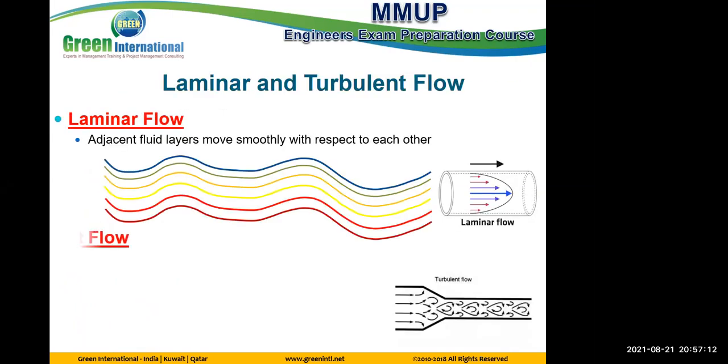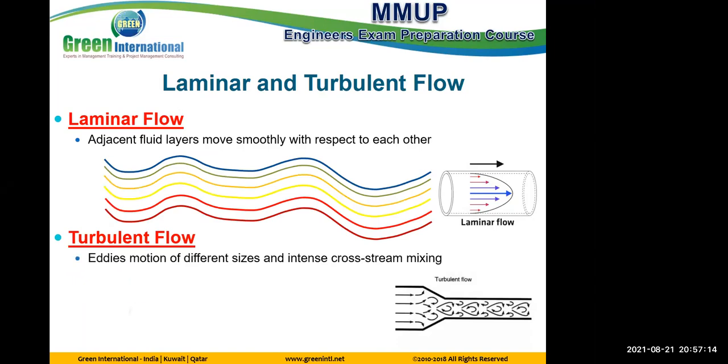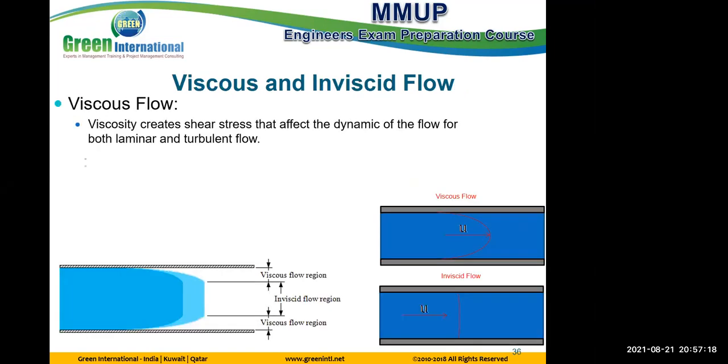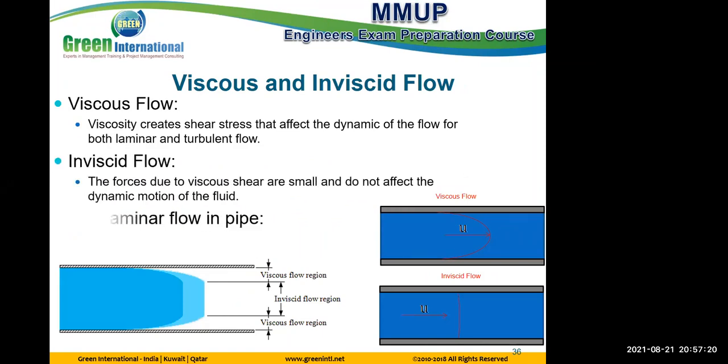Laminar and turbulent is what we talked about: smooth layers for laminar, and for turbulent we have eddies and circulation. Viscous and inviscid flow is also what we discussed. Viscous flow is where viscosity creates stress, which affects the dynamic motion. Same like this, we have a velocity gradient here, a big velocity gradient. But in inviscid flow, the force due to viscous shear is small, which is not effective on the dynamic motion. It is almost a flat profile.